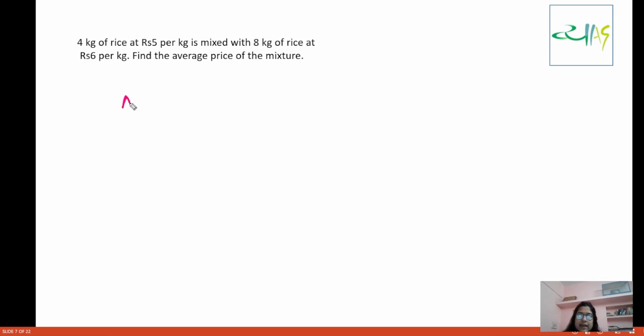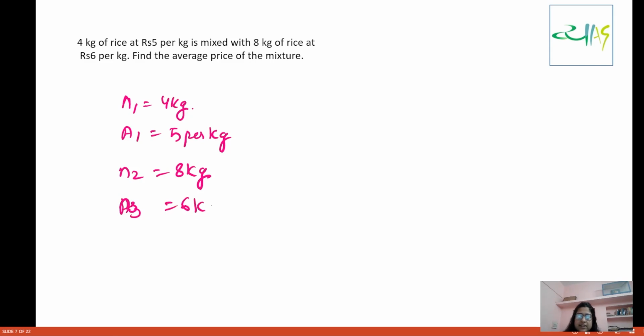You have N1 is equals to 4 kg of rice at rupees how much? 5 rupees per kg. Okay, and you have N2 is equals to 8 kg of rice at rupees how much? A2 is equals to 6 rupees per kg. Fine. Now you have to find the average.